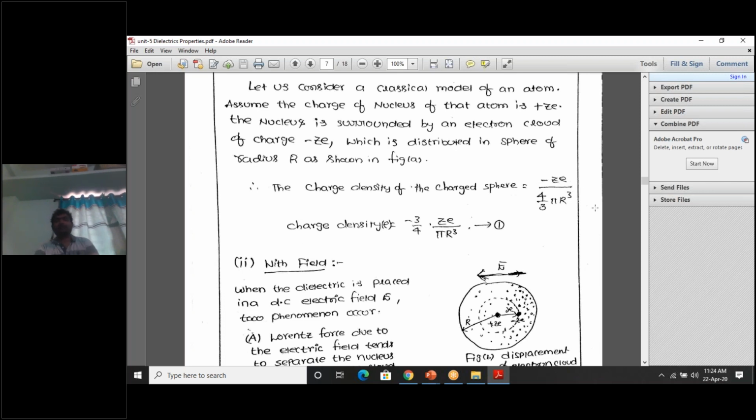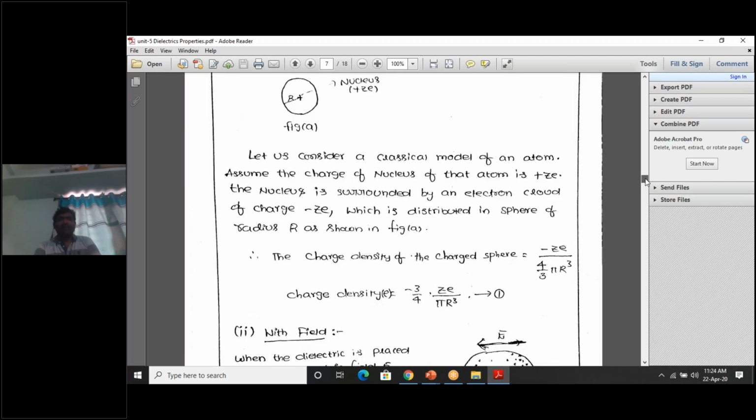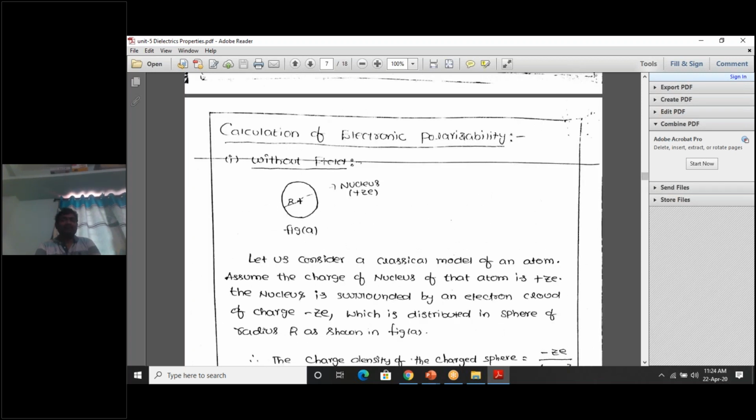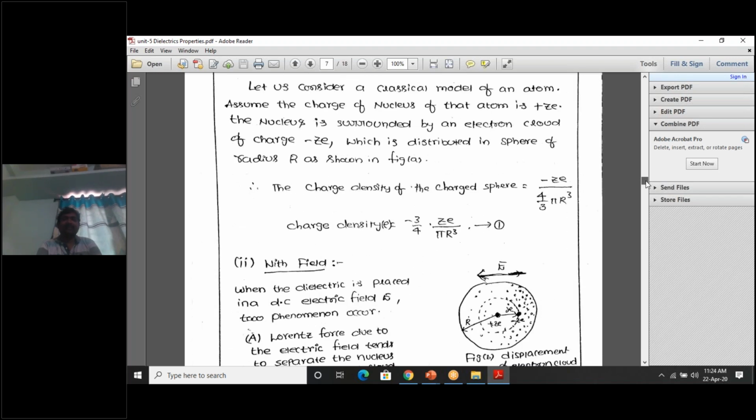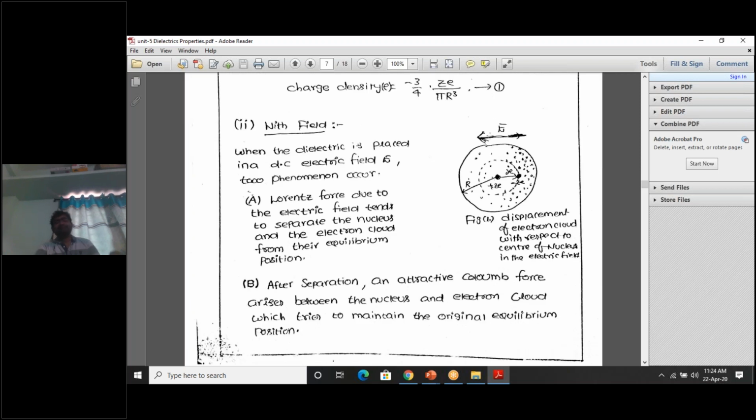This is one part. So what we have seen is that without application of any external electric field, the charge density inside this entire atom we derived as minus 3/4 into Ze by pi r cube. Next story comes with what? With application of electric field.